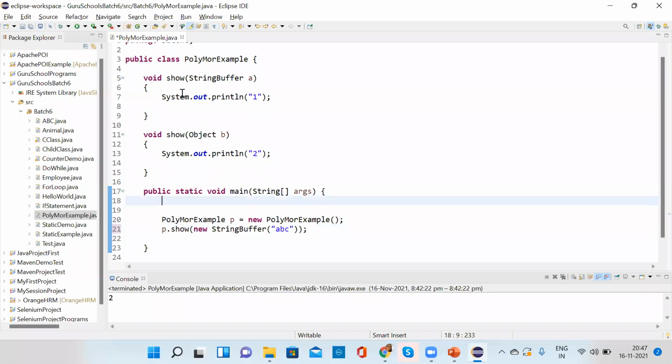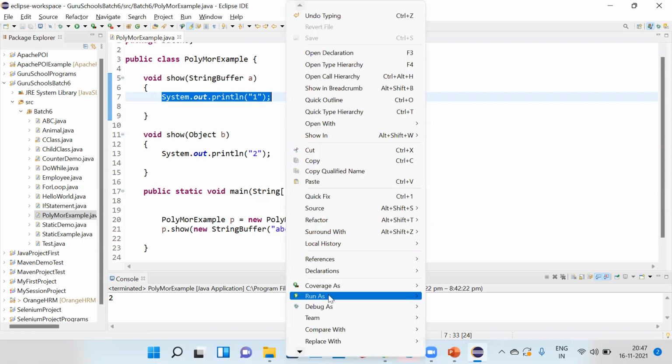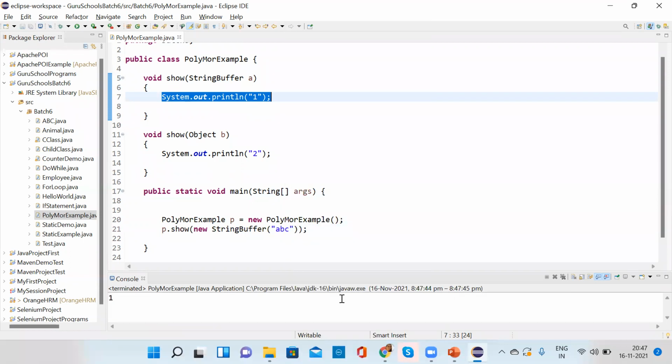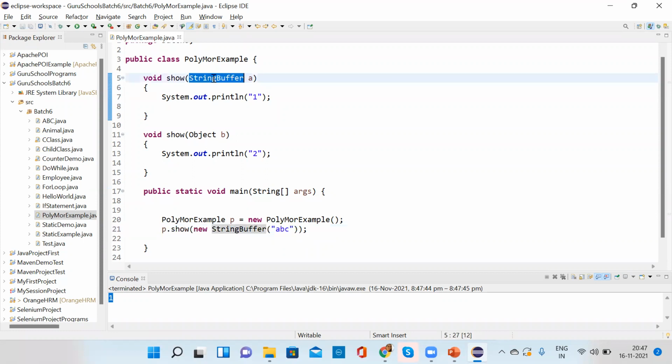Now, which one will be called? This one. Can you run, Chavi? Got it. So this one will be called. This is the way you call the StringBuffer argument, just like the way we create an object, where we add new and then the type. Clear, everyone? Any doubt?